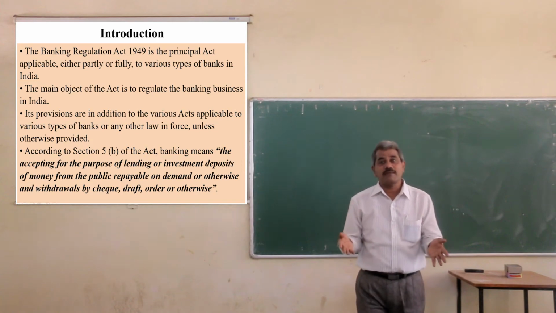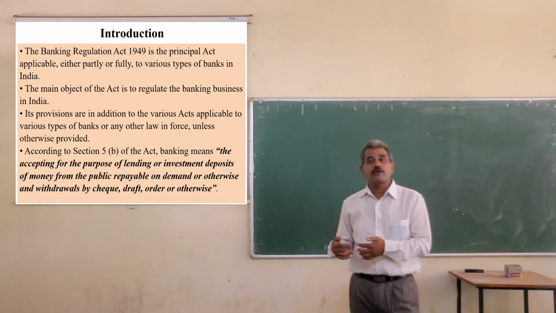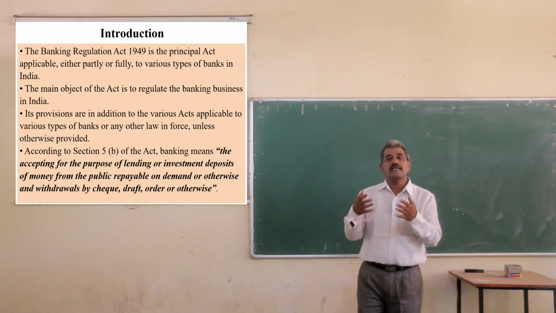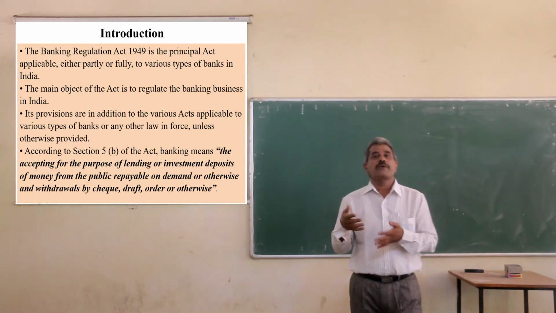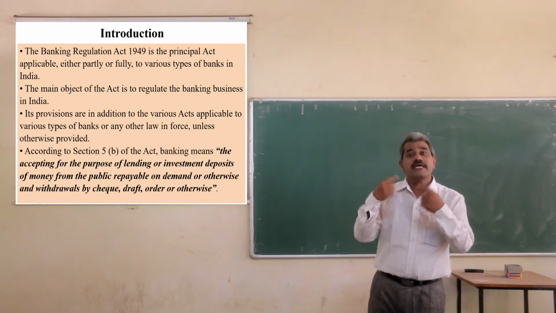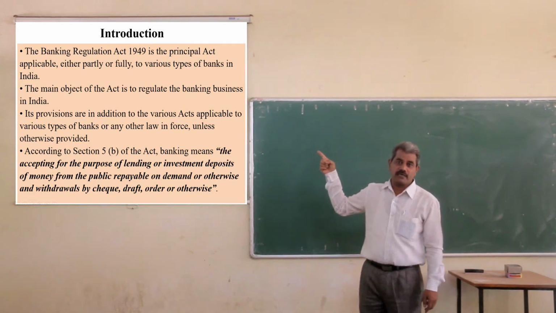For example, there is a separate act for nationalized banks, a separate act for State Bank of India, and separate acts for cooperative banks. All these acts are applicable to the concerned banks, and in addition to this, the Banking Regulation Act is applicable.